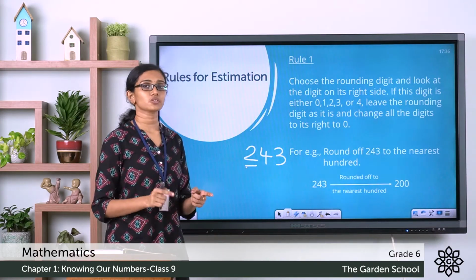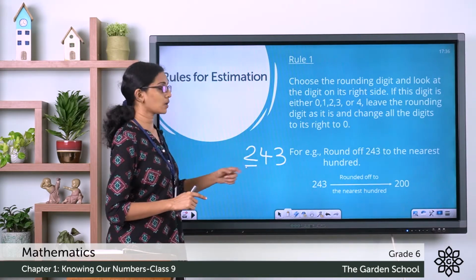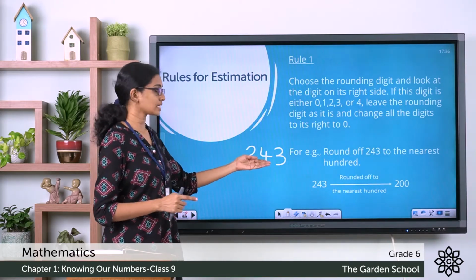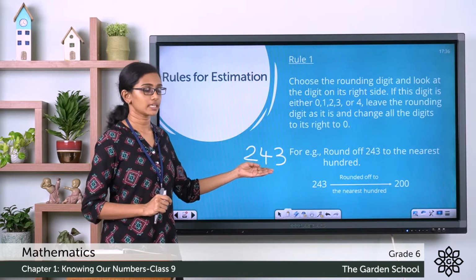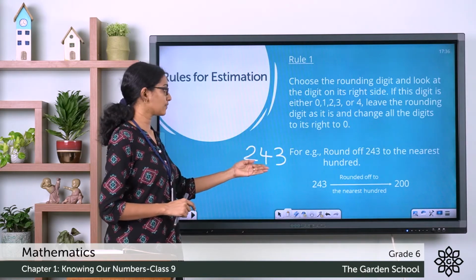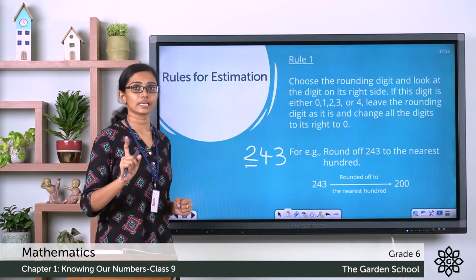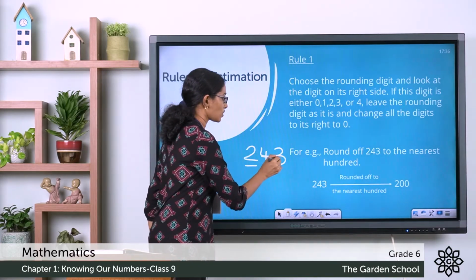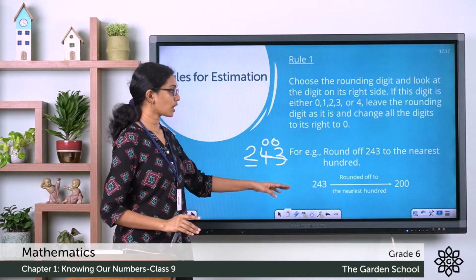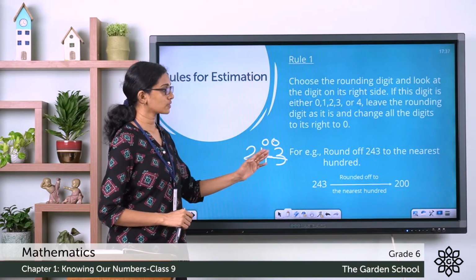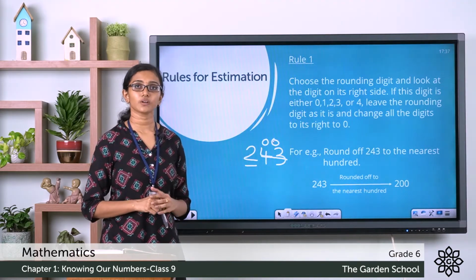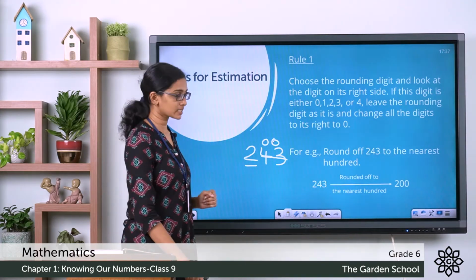The next step is to look at the digit to the right of the rounding digit. Here it is 4. And if this digit is less than 5, that is either 0, 1, 2, 3 or 4, you can leave the rounding digit as it is and you have to change all the digits to its right to zeros. So 243 rounded off to the nearest 100 gives you 200. This is the first rule. Now let's see the next one.